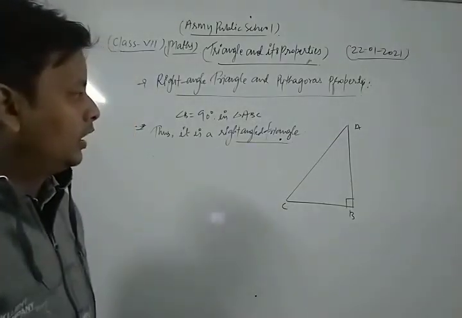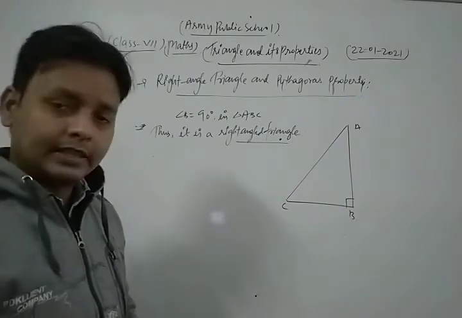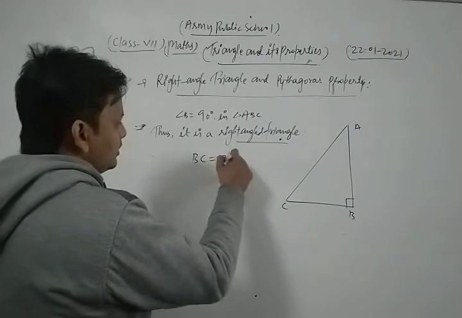Now dear friends, in any right angle triangle there are three important sides. Here the side BC is called its base.